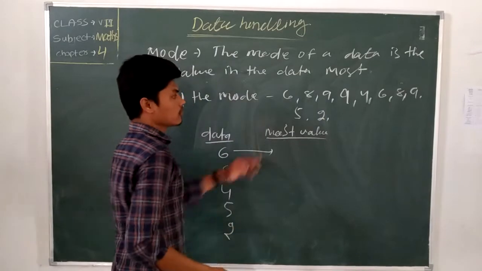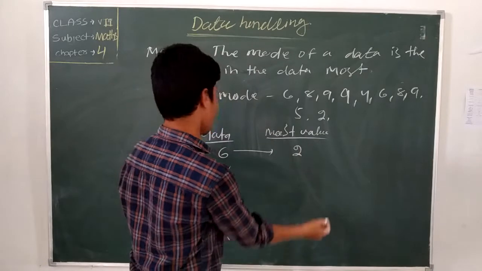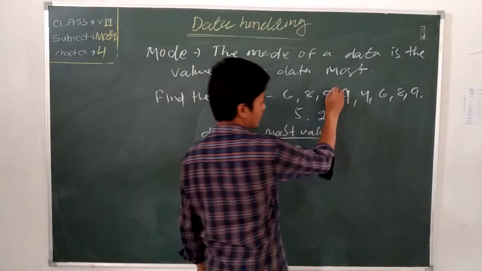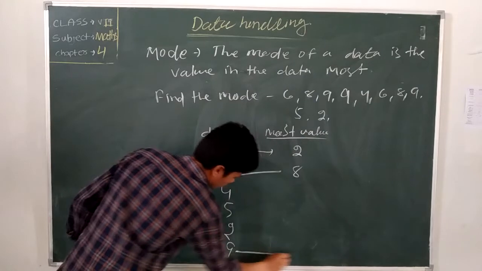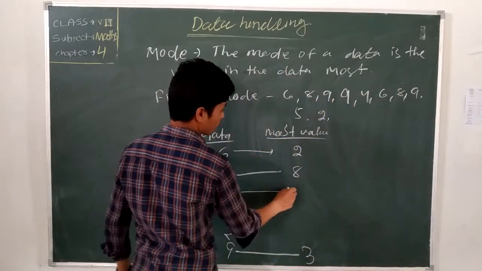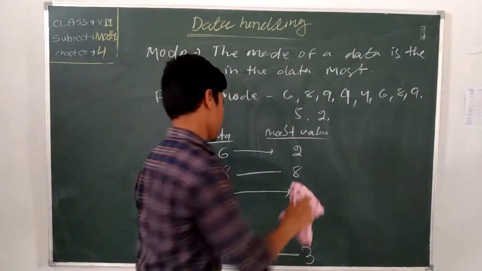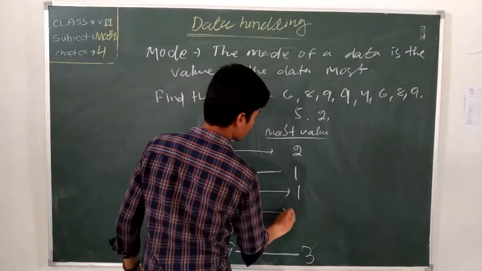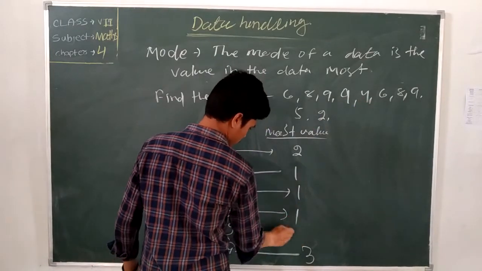6, how many times? 6: count 1 time, 2 times. You write 2 times. Then 8, how many times? 1 time, 2 times. Now let's see 9, how many times? 1 time, 2 times, 3 times. I write here 3 times. 4 is how many times? 1 time. 3 is 1 time. 2 is 1 time.